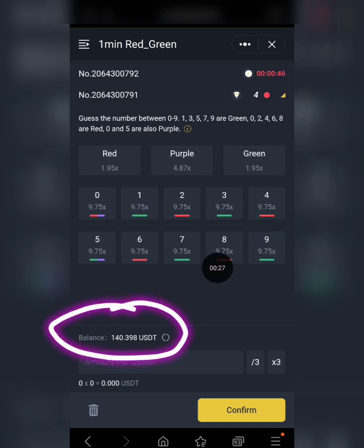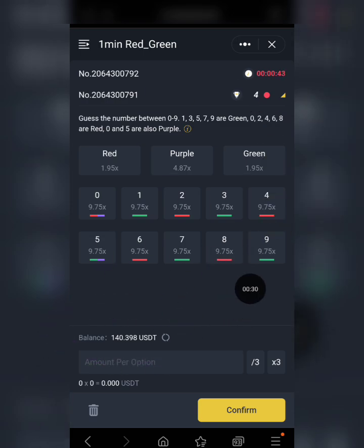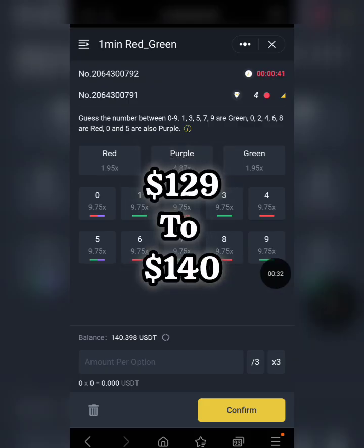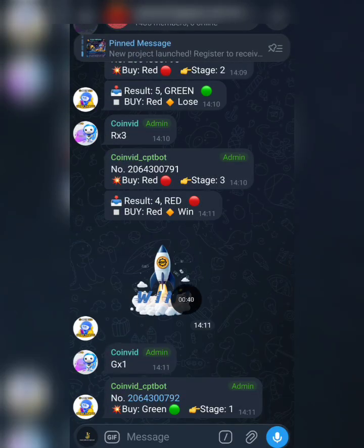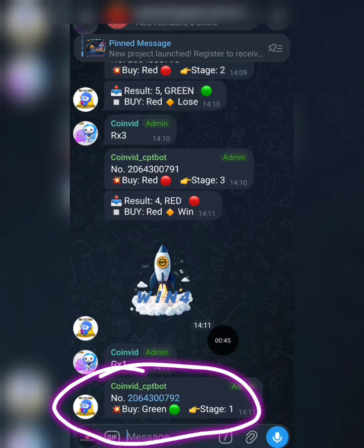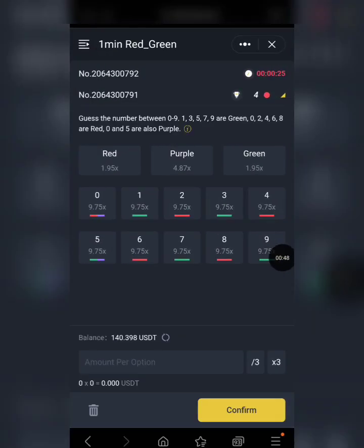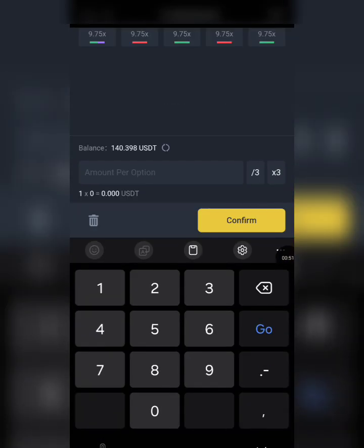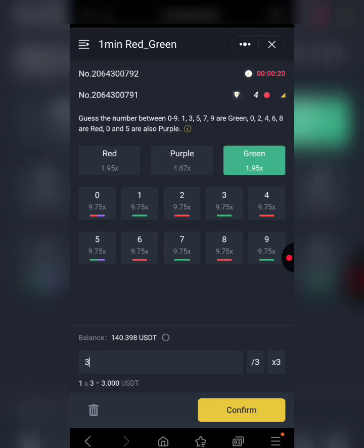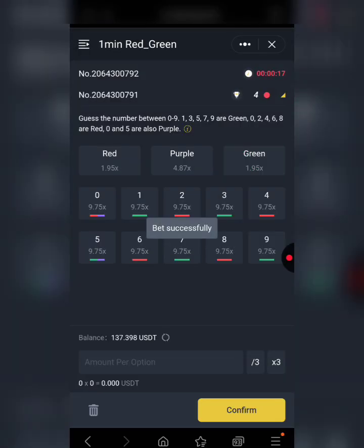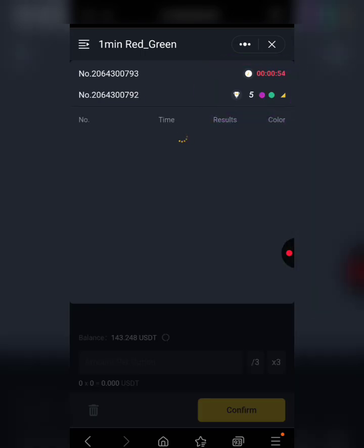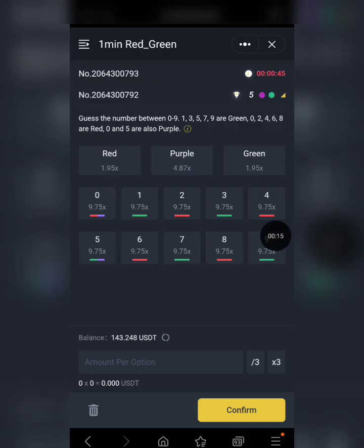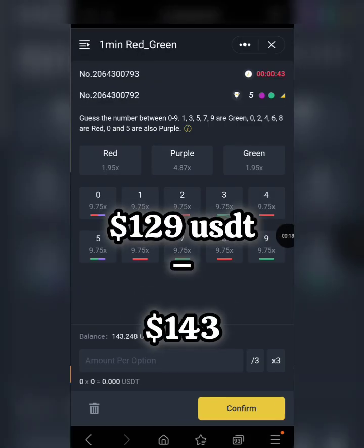And as you can see right now in my balance, we are at 140 USDT. So we've actually flipped 129 USDT to 140 USDT within just a few minutes in this video, and you saw it live. Okay, so coming back here, we have our 4th win. The next signal is being given telling us we should go with a green. So I'll select green, and this time around I'm starting all over with 3 USDT, which was my initial amount per option. So I'm confirming this and we'll wait for the countdown. So here we go, and we actually got a green. Okay, so far so good. We've been able to flip 129 to 143 USDT.